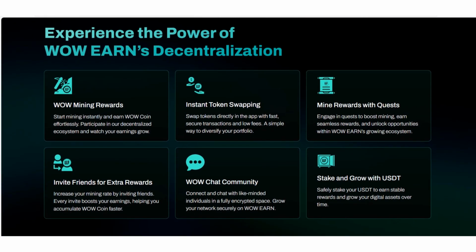And then some of them experience the power of WoW and decentralization. They have WoW mining rewards, where you can start mining and earn WoW coin effortlessly. Participate in their decentralized ecosystem and watch your earnings grow. You can check their instant token swapping. Swap tokens directly in your app with fast, secure transactions and low fees. Mine rewards with quests and invite friends for extra rewards. You can join the WoW chat community, and you can stake and grow with USDT.